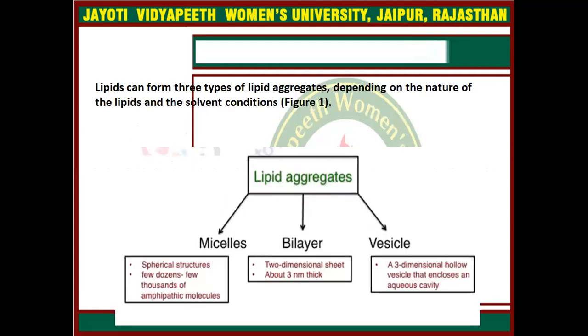Lipids can form three types of lipid aggregates depending on the nature of the lipid and the solvent conditions. There are three aggregates. First is micelle, second is bilayer, and third one is the vesicle. Micelles are basically spherical structures. A few dozen to a few thousand amphipathic molecules can be involved in micelle formation. The bilayer is a two-dimensional sheet about 3 nanometers thick. The third type of lipid aggregate is a three-dimensional hollow vesicle that encloses an aqueous cavity.